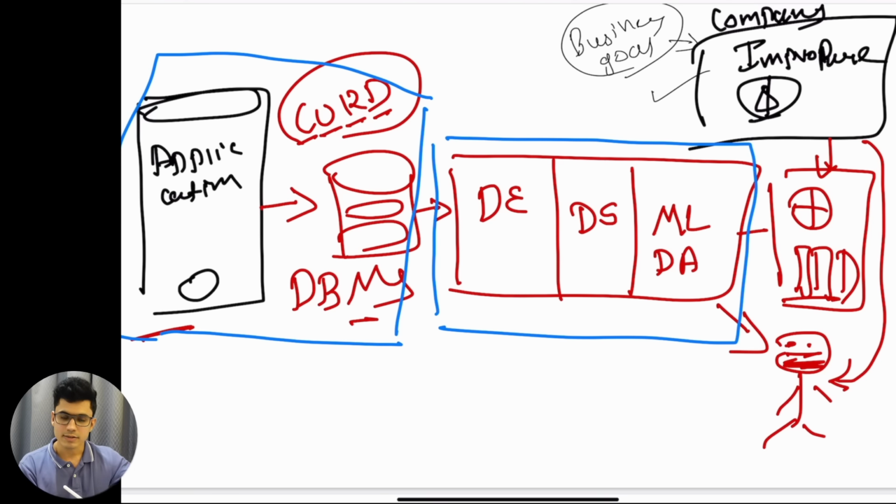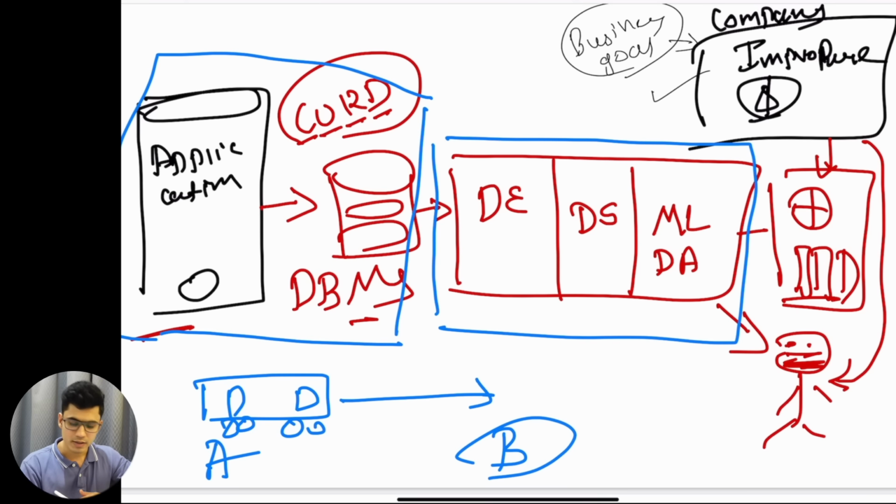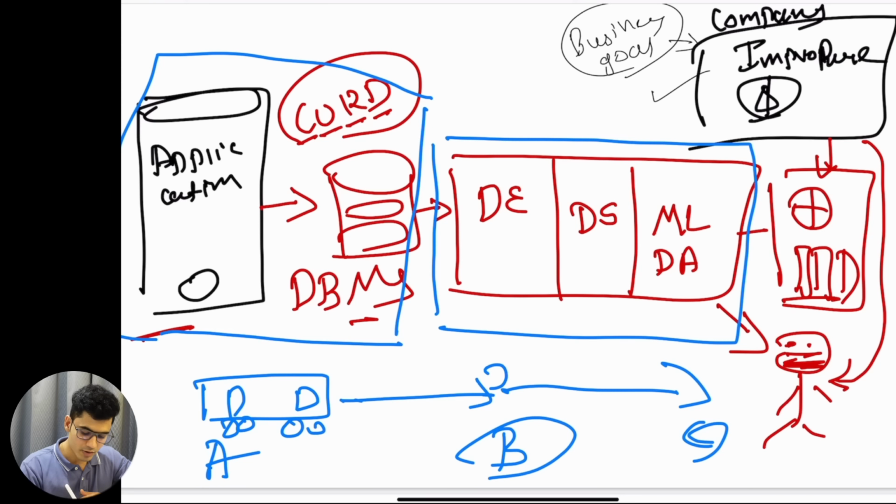There might be other things such as sensor data. A truck is moving from one location. This is one of the trucks, and it is going from location A to location B. Now in between, from B, it might go to C location. So the truck goes from here to here to here.